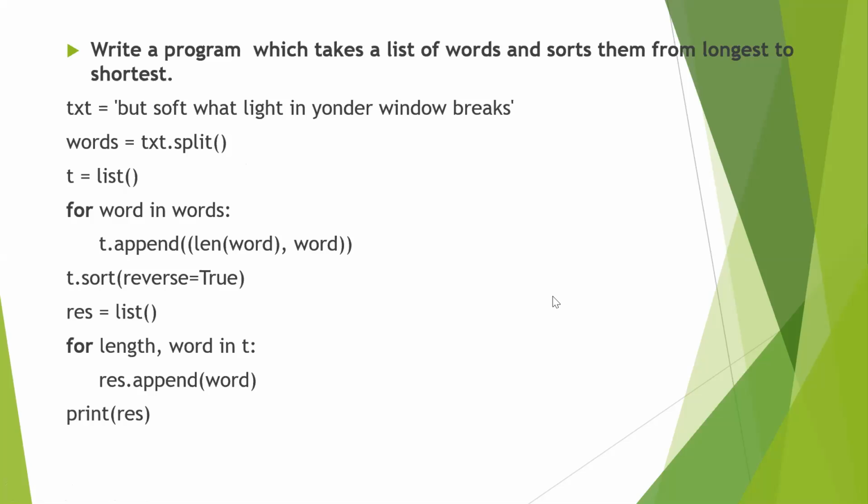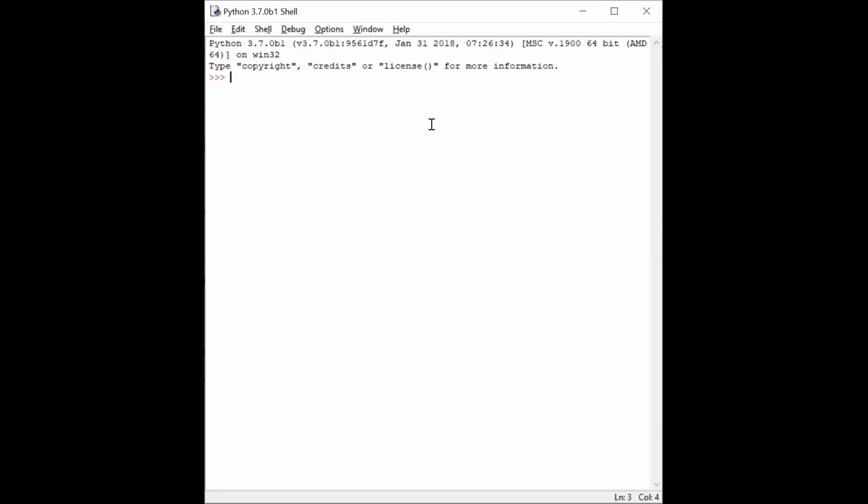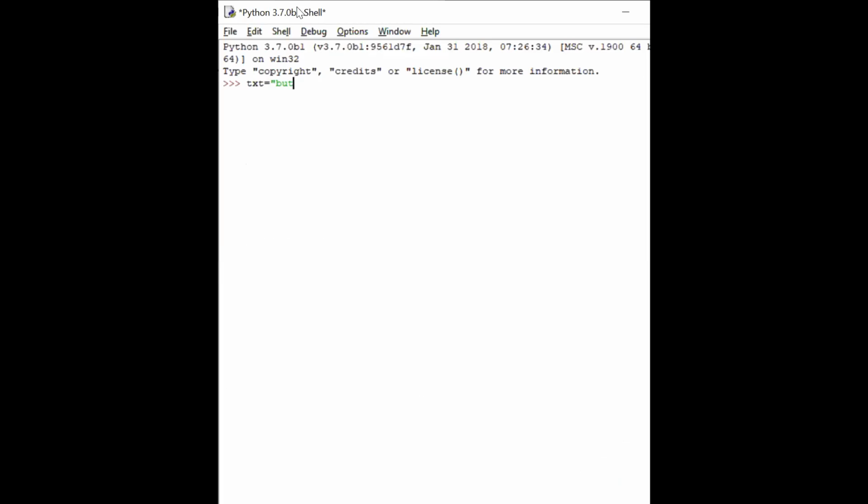So if I execute this, you first have to create a string. So I'm creating a string over here. Let it be any string. Now my next step is I have to convert the string into a list of words. So how do I do it? I just say words is equal to text dot, whatever is my string name, dot split. Now if I print this, just try printing this. What is it giving me? It is giving me a list of all the words.